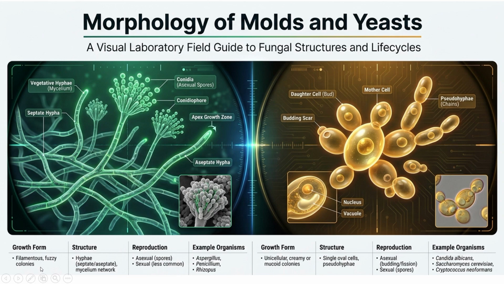Molds grow as long thread-like filaments called hyphae, and many hyphae together form a network called mycelium, which gives the molds their fuzzy appearance. Yeasts, on the other hand, are single-celled fungi. Each cell lives independently and usually reproduces by budding. So the easiest way to remember is: molds are filamentous fungi and yeasts are unicellular fungi. Keep this difference in mind because it's one of the most commonly asked and confusing points.